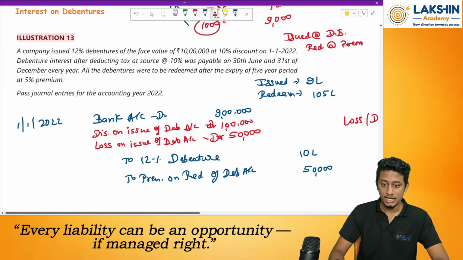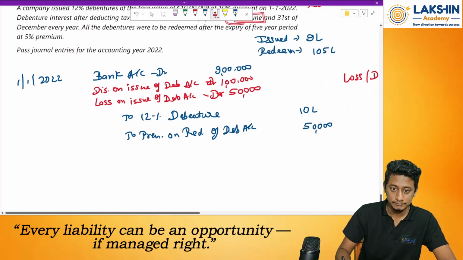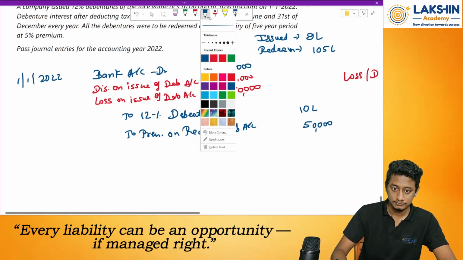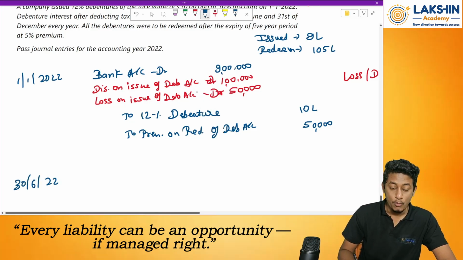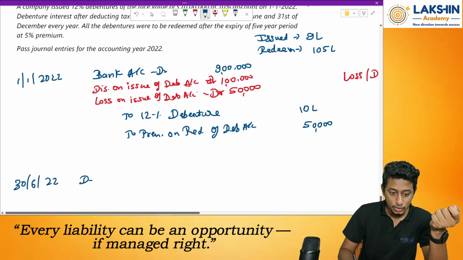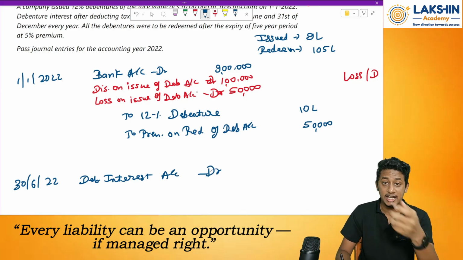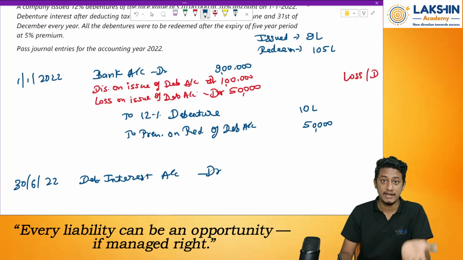Next, now let's pass the next entry on 30th of June. So on 30th of June 2022, what is happening? I am paying the interest, right? So debenture interest account debited. Why is this account debited over here? Because whatever interest I am paying is an expense for me, and whenever expense increases, we debit the account. How much is the debenture interest?